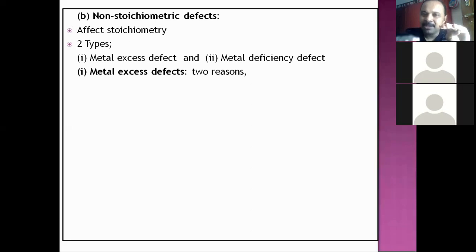So what has happened actually? When cations remain as it is, when anion number comes down, then also it becomes metal excess. That is what we mean by the two ways. One, having more cations than anions. Another, some anions being absent in the site. In both cases, metal excess can happen.